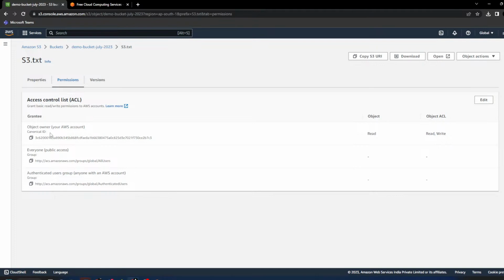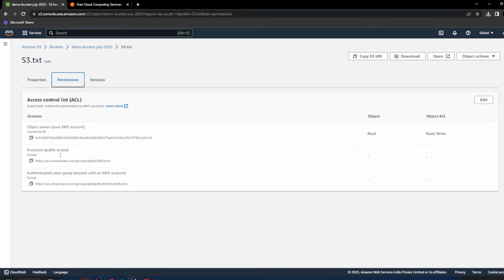Permissions. Right now you are the owner of this file because this file belongs to your account. There are cases in industry where your company might create multiple accounts, and each account needs to access this file. So you have to give permission to access a file in one account to another account.